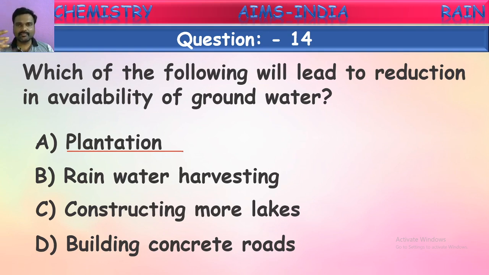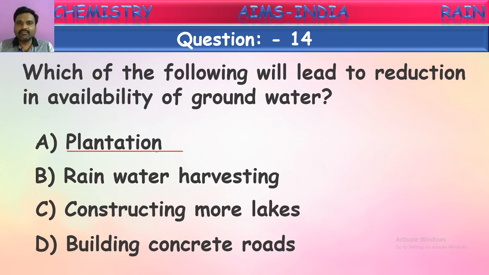So when you plant more trees, they cause greenery and they create some coolness in that atmosphere. So where there is coolness, rains will be more in that area, and hence rain will be occurring more, so that the groundwater level will be increased in those areas. So plantation increases the availability of groundwater. It won't reduce. So it increases.